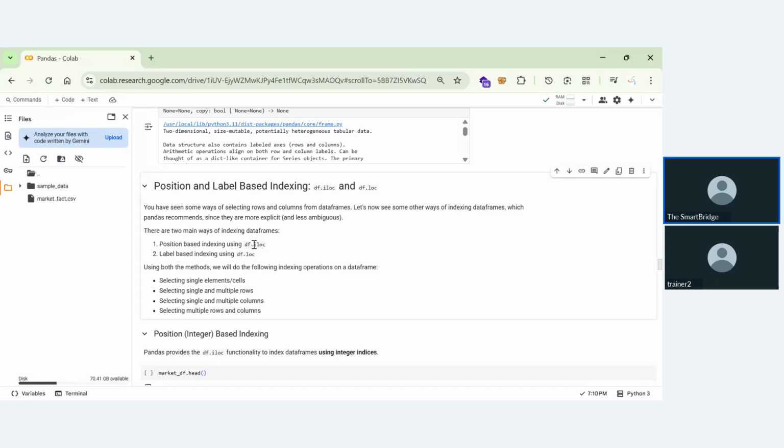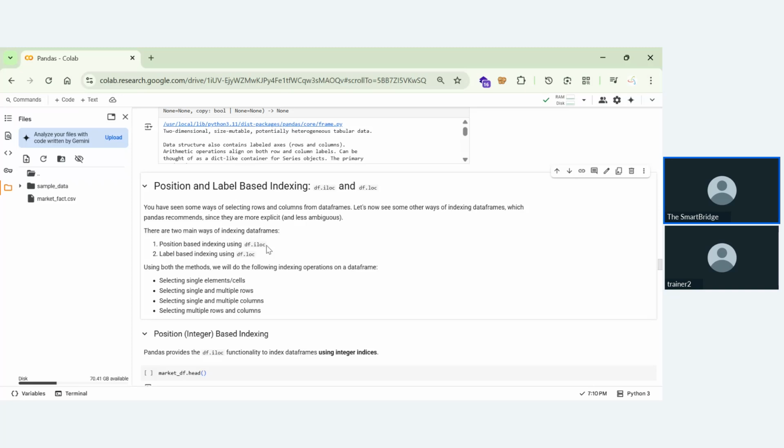So based upon the index values, we'll get to know. Suppose you want to fetch a value from the 10th row and 12th column. Now I'll be going from the 10th row and 12th column. Now if you want to fetch values based upon the column names and row names, then you'll be directly giving the row names and column names. That is why it looks like a label based index location.